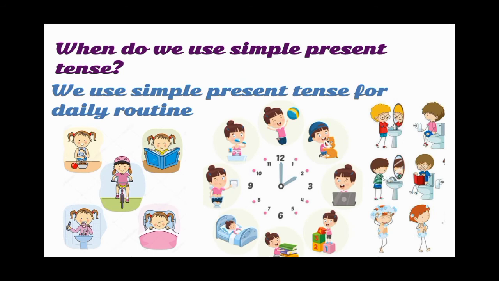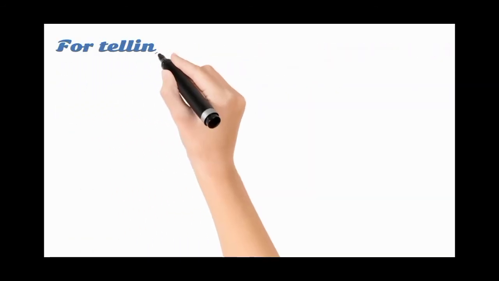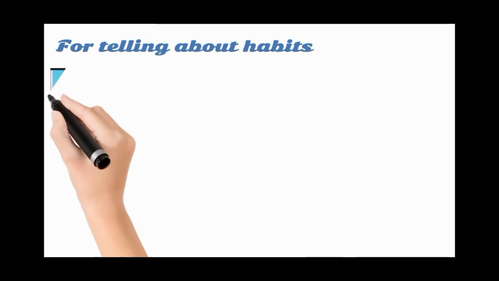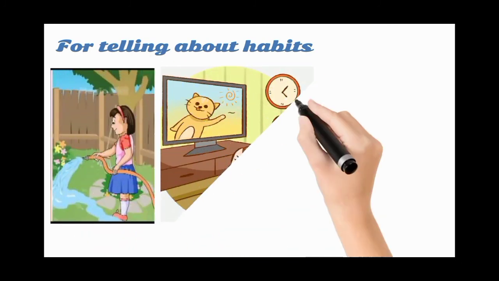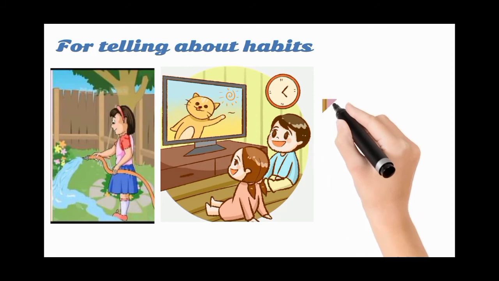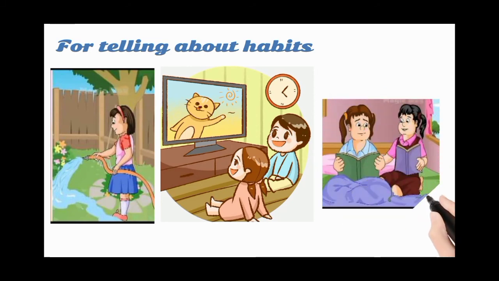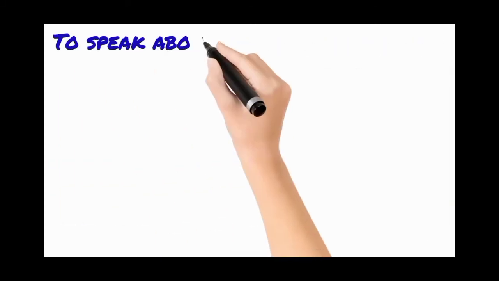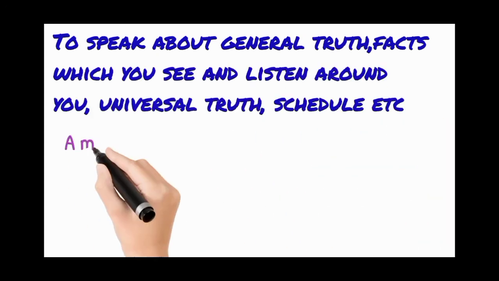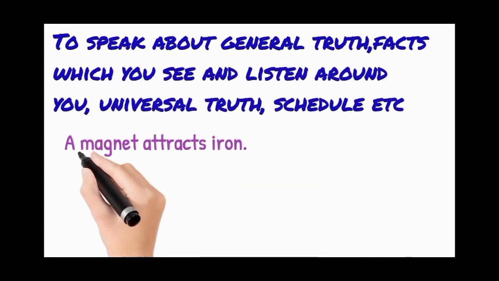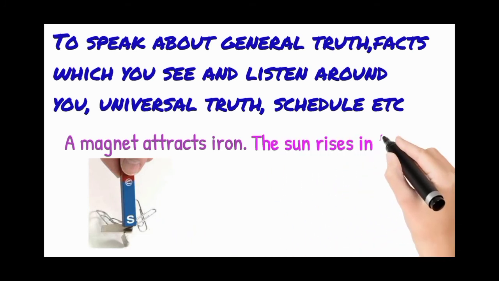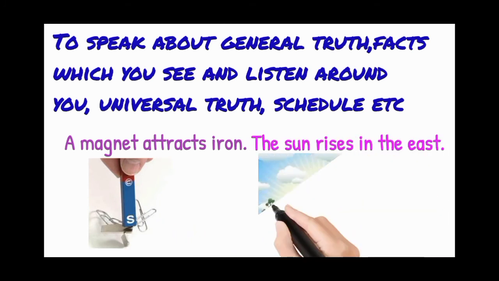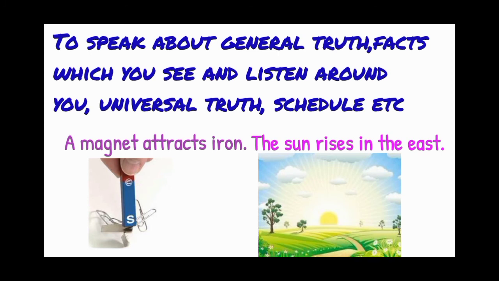Habits means things we do regularly, like gardening, watching TV, reading books. Those are our habits or hobbies. To speak about general truths, facts which you see and hear around you, universal truths, schedules, etc. A magnet attracts iron. Sun rises in the east. Those are universally accepted truths.